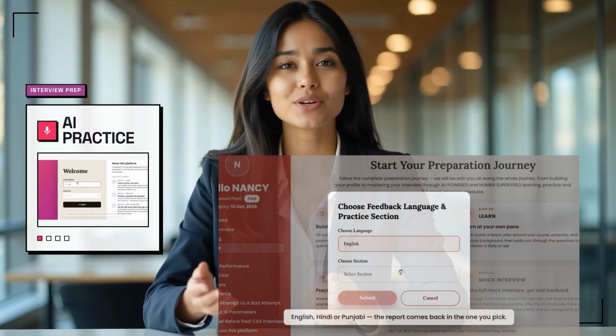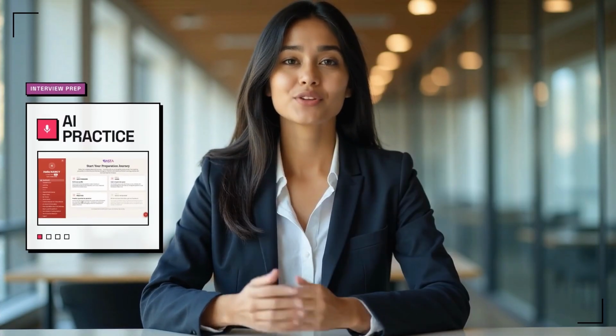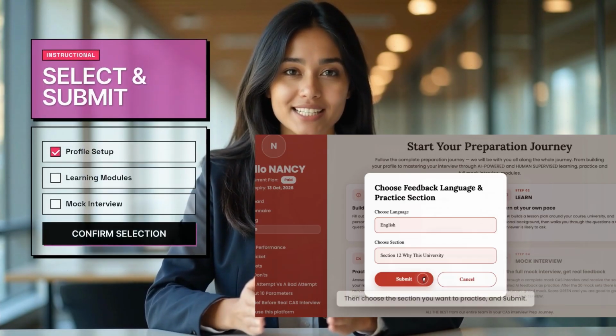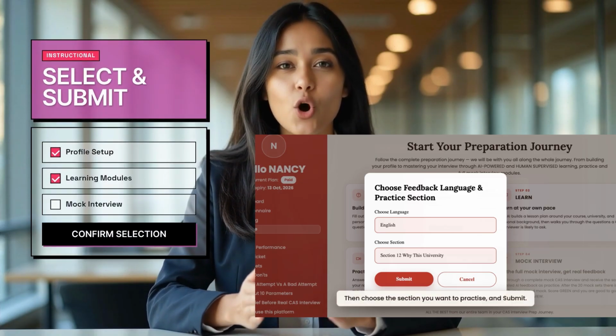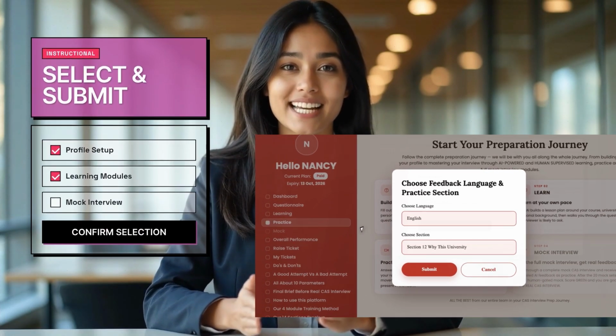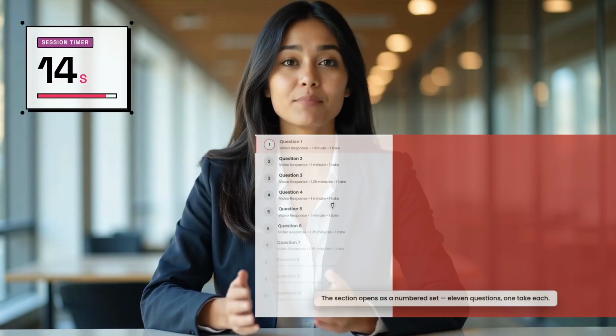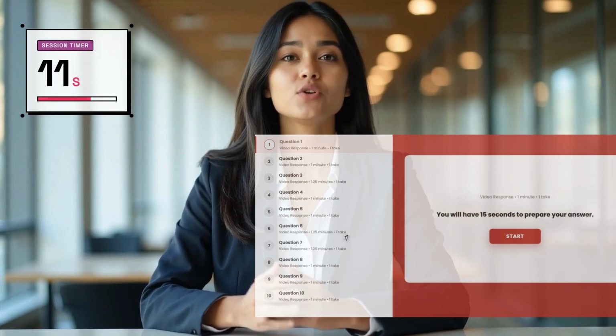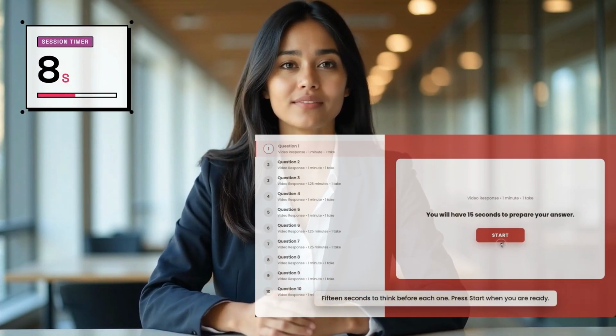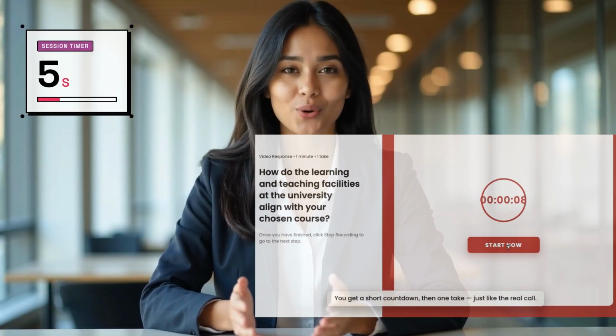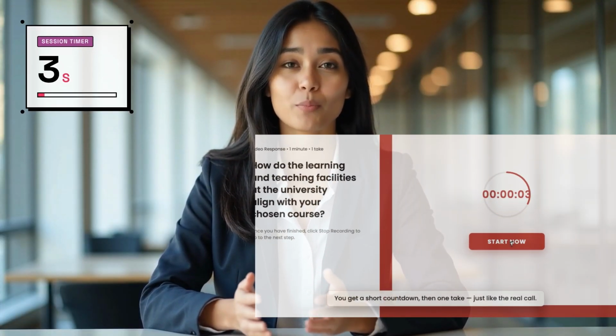First, choose the language you want your feedback written in. The report comes back in the one you pick. Then, choose the section you want to practice and submit. The section opens as a numbered set, 1 take each. 15 seconds to think before each one. Press start when you are ready. You get a short countdown, then 1 take. Just like the real call, answer the question, then hit stop recording.